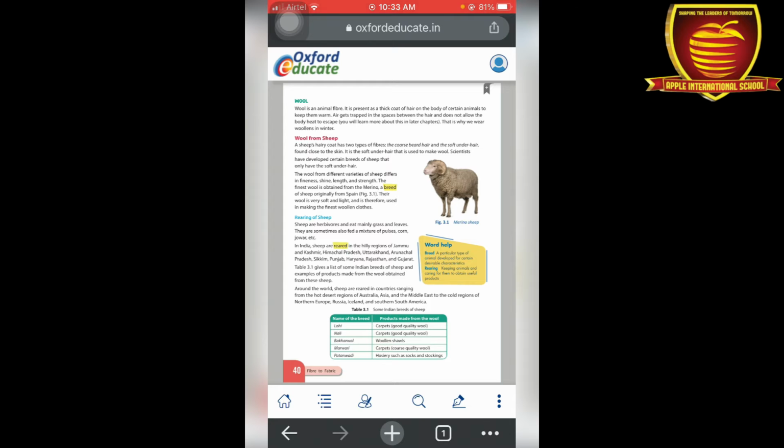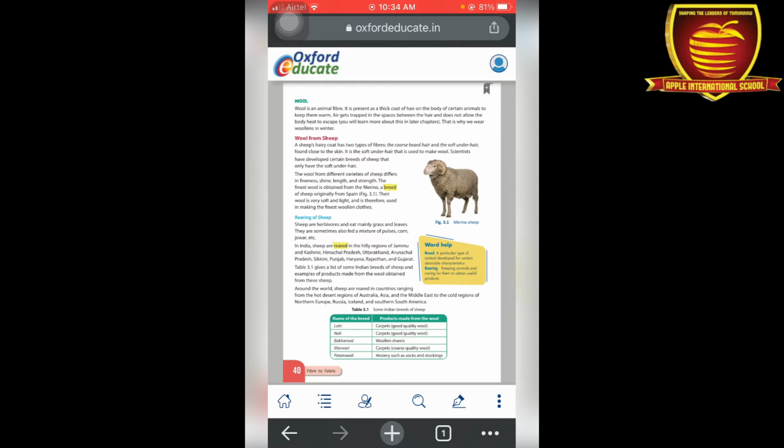This wool helps the sheep to prevent cold because it doesn't allow air to pass into the body. Air traps in the space between the hairs and does not allow the body heat to escape, that is, it doesn't let the heat be released from their body and pass out. That's why woolen clothes also help us to keep warm.